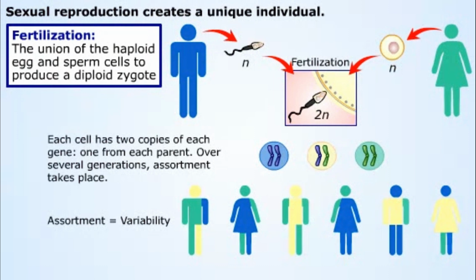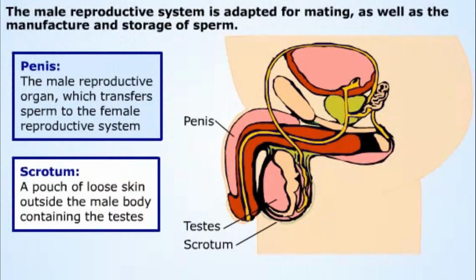The value of sexual reproduction is that the random assortment of genes from the male and female parents is made possible. Random assortment increases the genetic variability of the population, thereby increasing the capacity of the population to change and evolve through natural selection. The reproductive system is adapted to carry out the manufacture and storage of gametes and to allow the physical act of mating to take place.